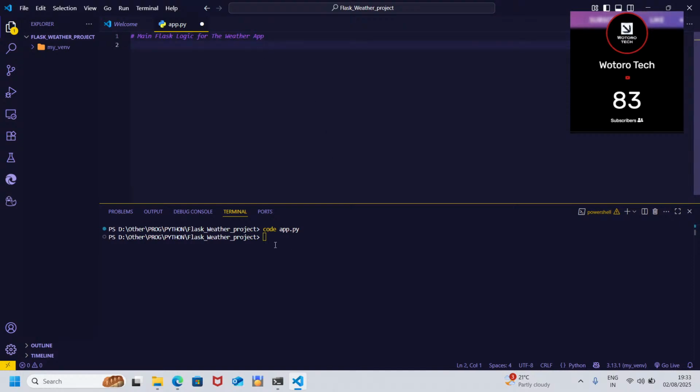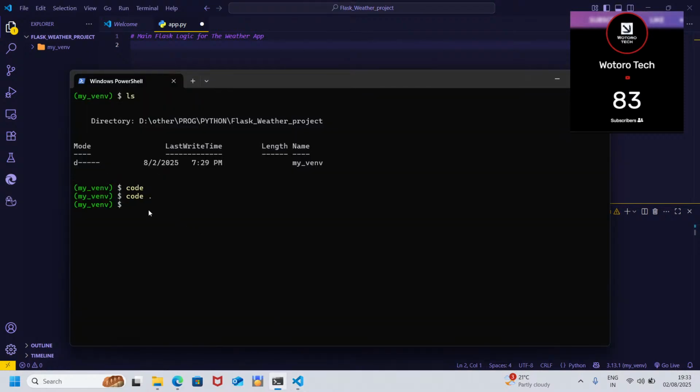So here, what we need is to install our dependencies. Remember them. To install any dependencies, you need pip install. So we are going to install Flask.